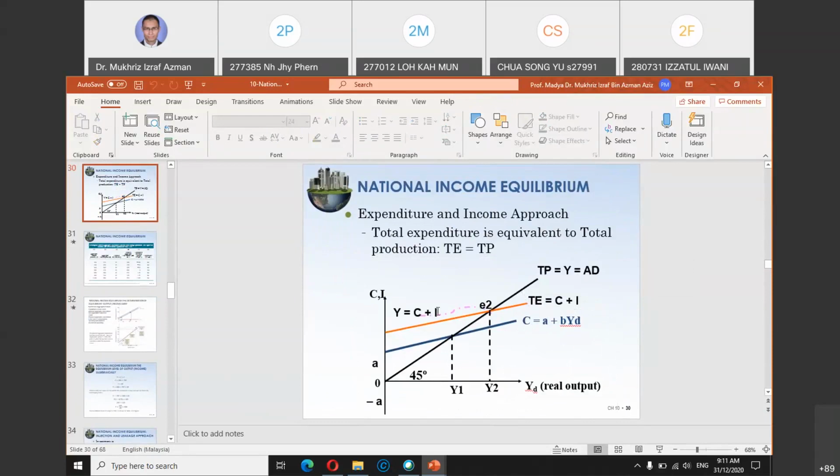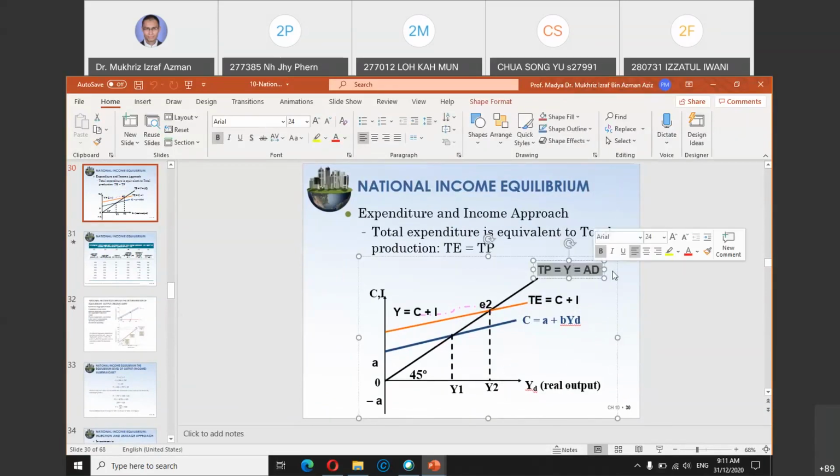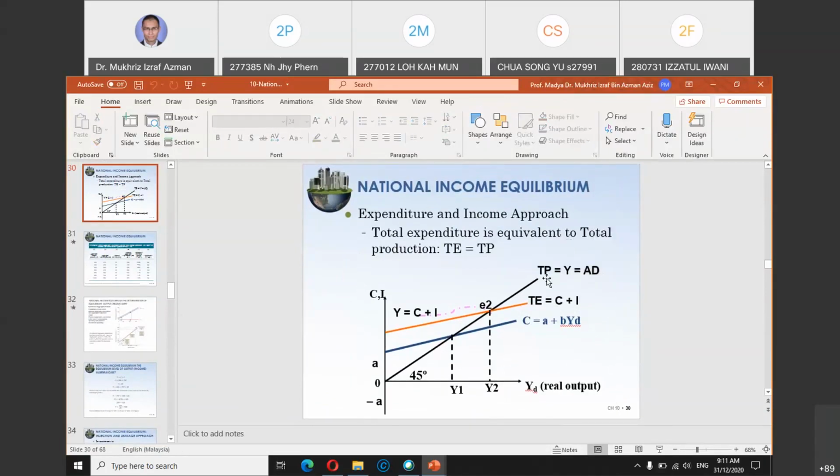When this orange line intersects with the 45-degree line, the 45-degree line is what we call the output line, the income Y or the aggregate demand curve, AD or Y. These are all the same. You can call it TP, total production, output Y, or aggregate demand.